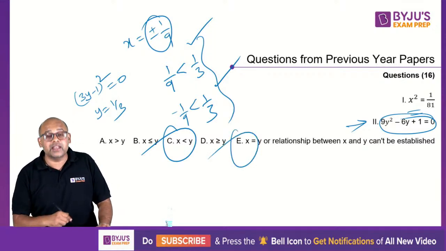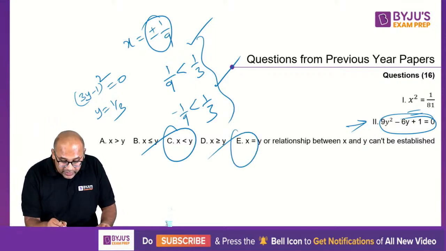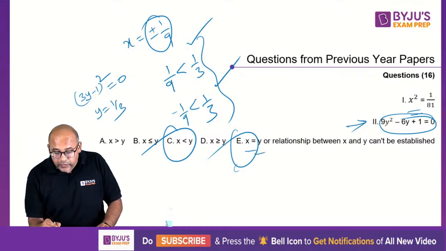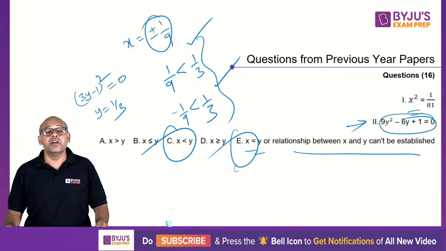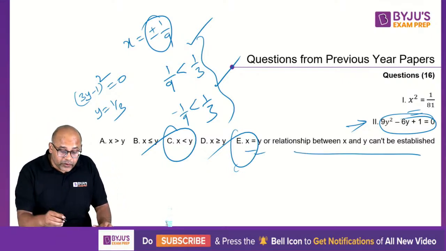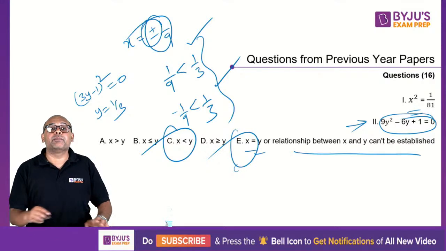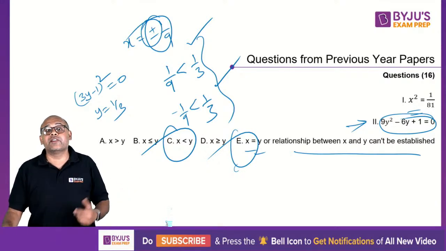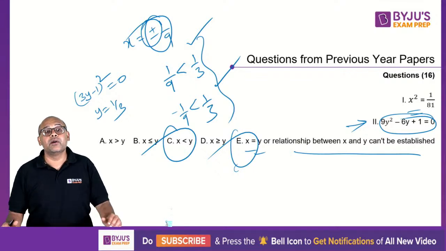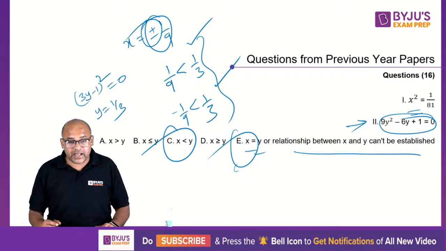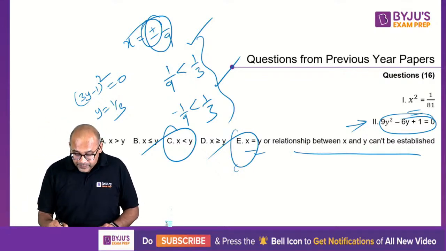Some of them mark E in the exam, or not E, sorry. Either x equal to y or relationship between x and y can't be established. So people get confused, but if you realize a bit carefully, you will see that plus or minus doesn't make a difference. The answer is always 1 by 3. 1 by 3 is greater than my plus or minus 1 by 9. That's the idea here.